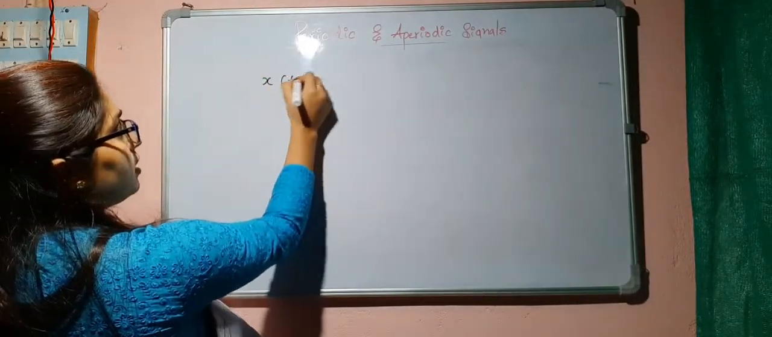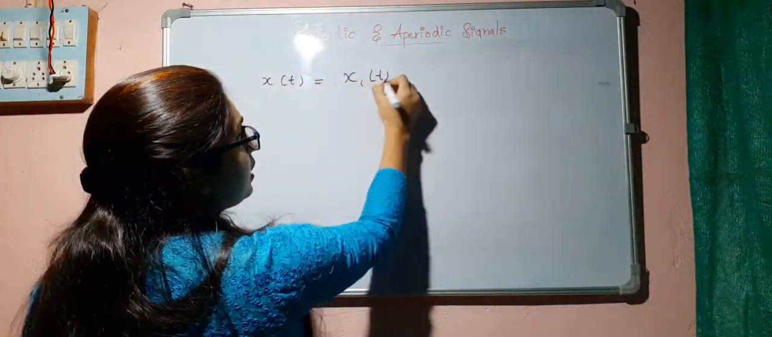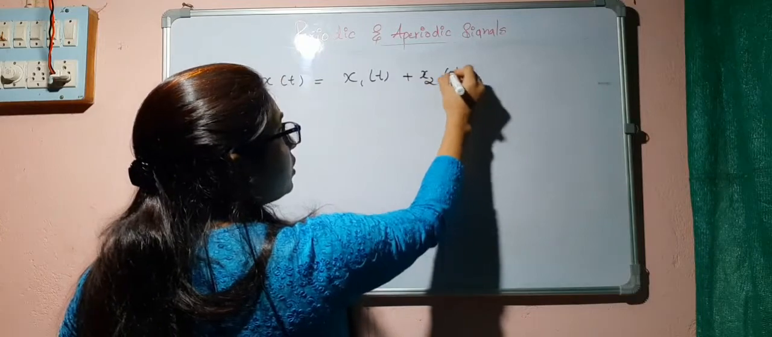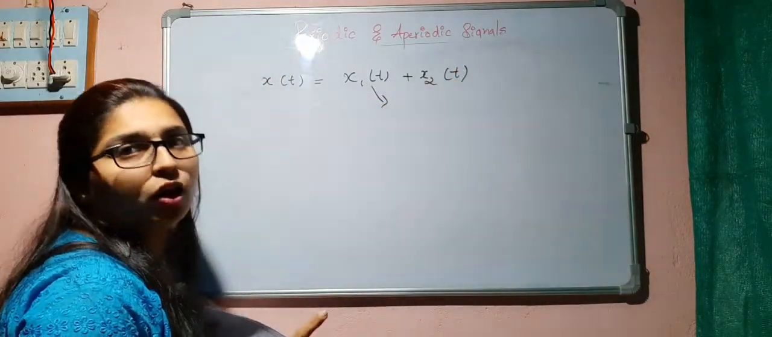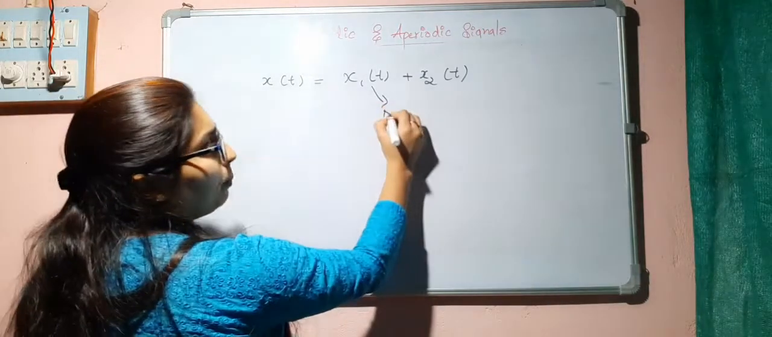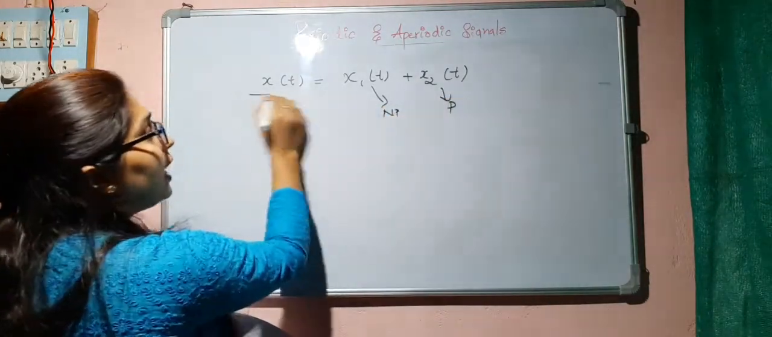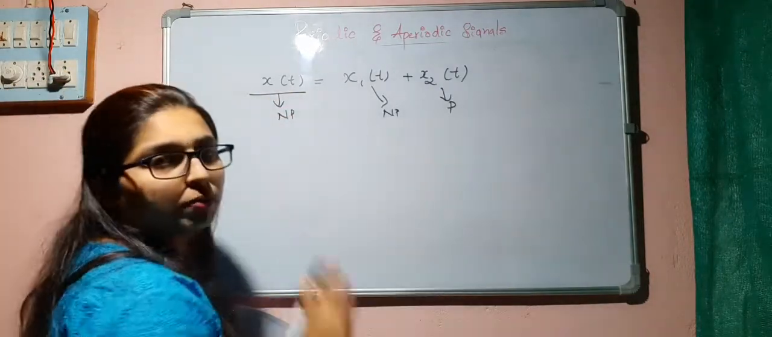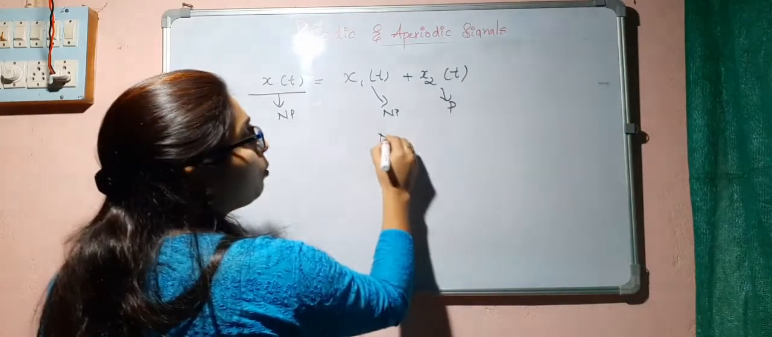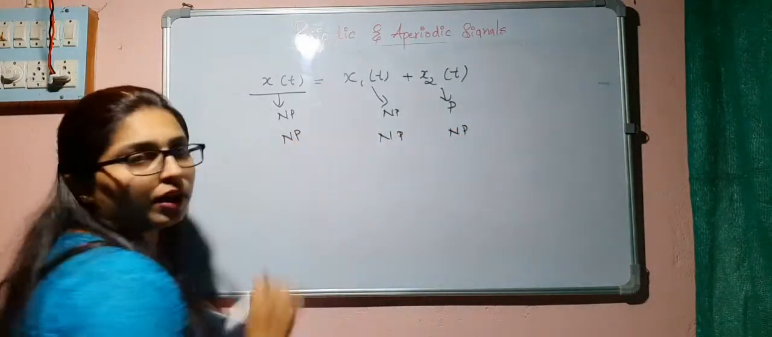Consider the addition of two signals, x1 of t plus x2 of t. If any one signal is non-periodic, if this is periodic and this is non-periodic, then I will get the sum of the two signals as non-periodic. If both are non-periodic, then obviously I am getting non-periodic signals.